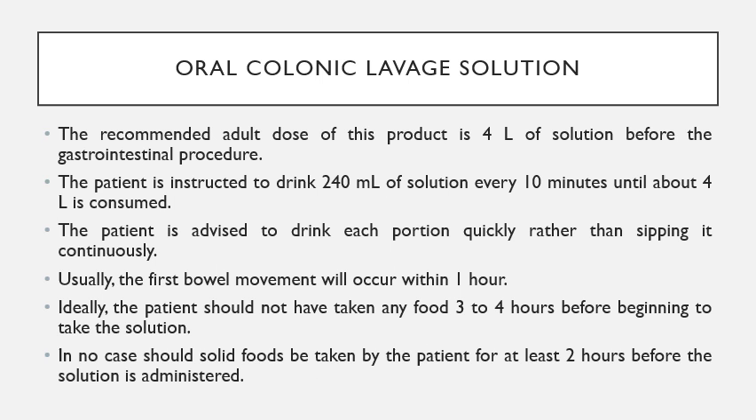Over here we have the guidelines for the intake of the oral colonic lavage solutions. The recommended adult dose of this product is about 4 liters, and that is required to be taken before the gastrointestinal procedure. The patient is instructed to drink about 240 ml of the solution every 10 minutes until the 4 liters are consumed. The patient should also be advised to drink each portion quickly rather than sipping it continuously, and usually the first bowel movement will occur within 1 hour.